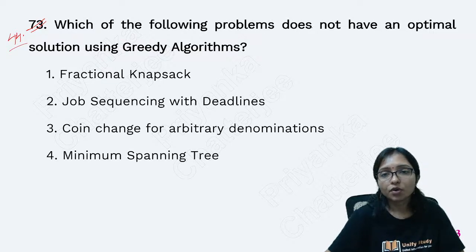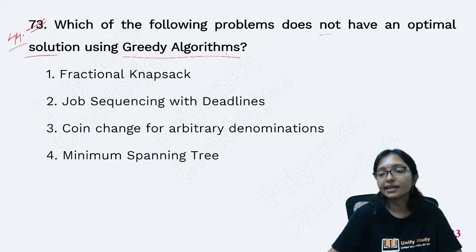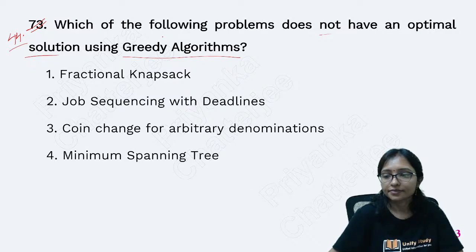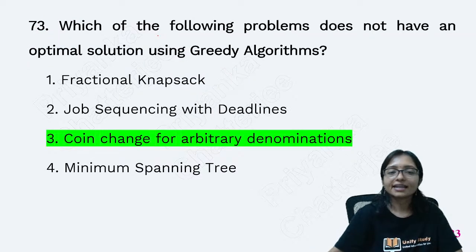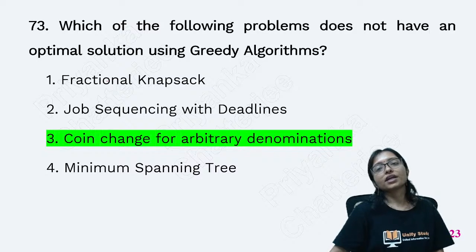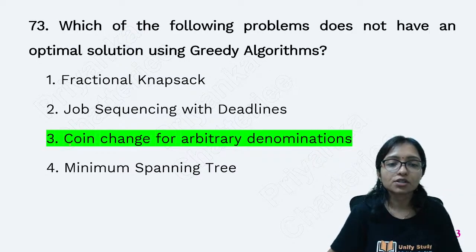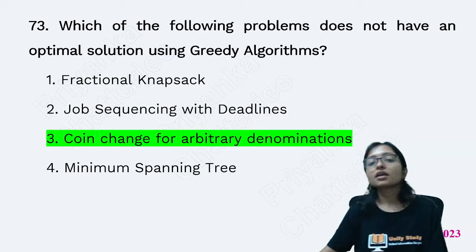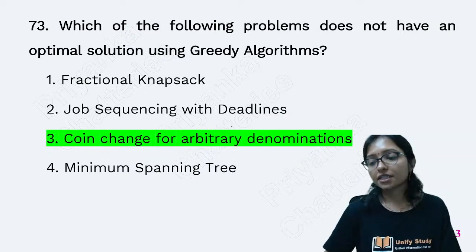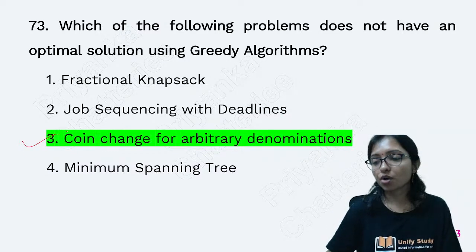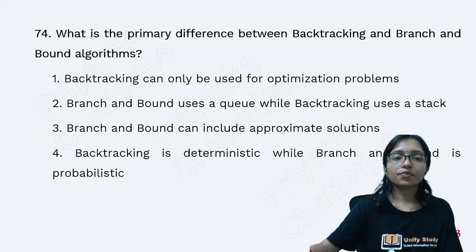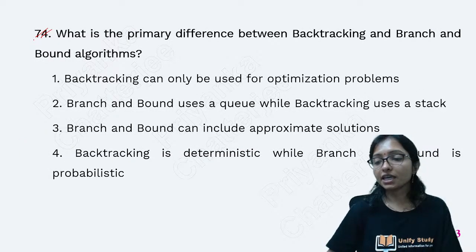Now question number 44. Which of the following problems does not have an optimal solution using a greedy algorithm? Yes, the one that does not have an optimal solution with a greedy algorithm is coin change for arbitrary denominations. Here I am not getting it, so that's why option 3 is the correct answer.